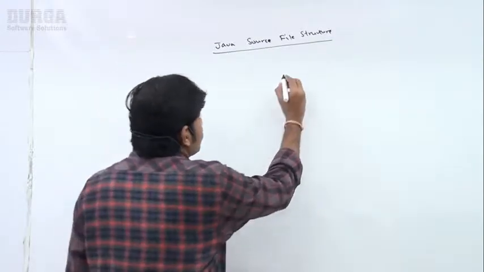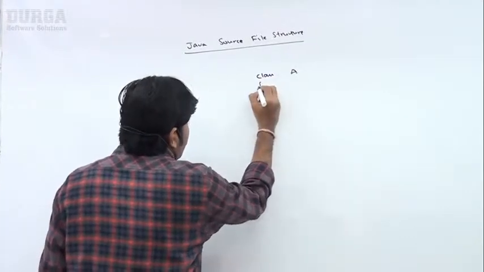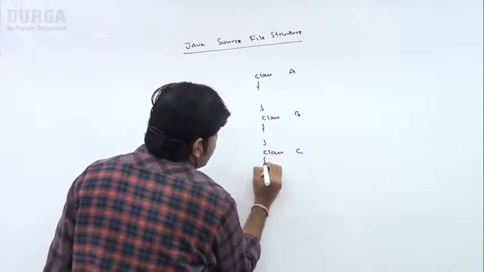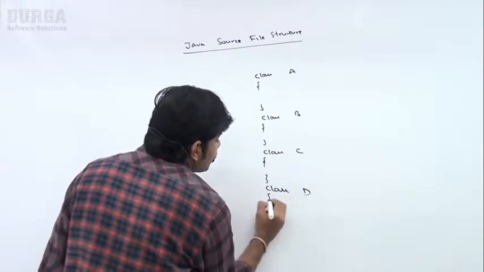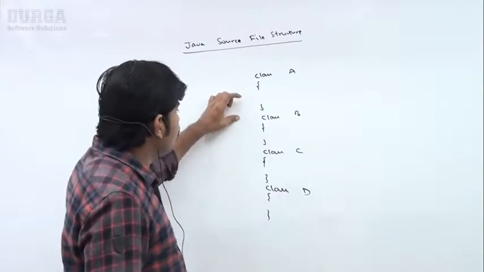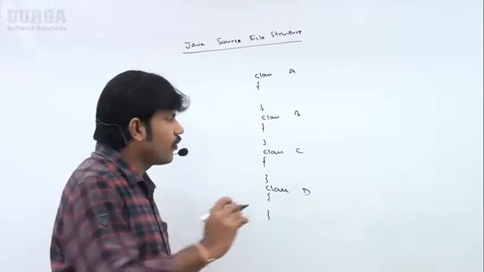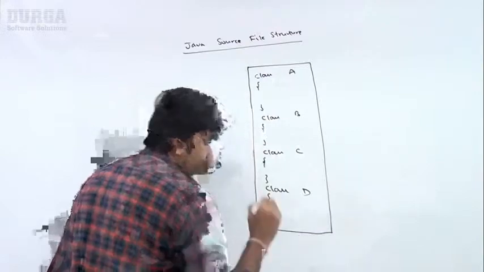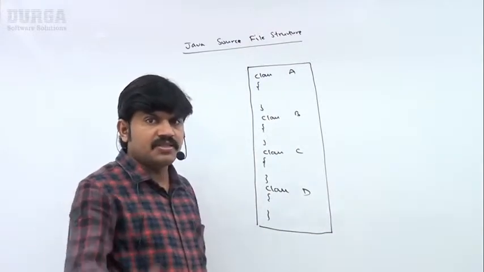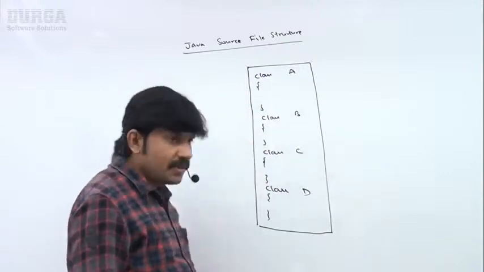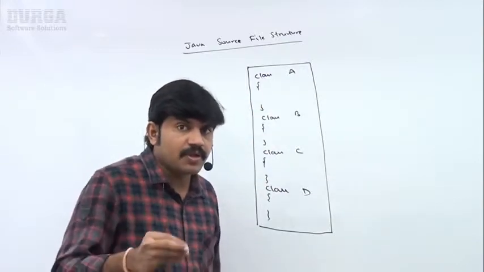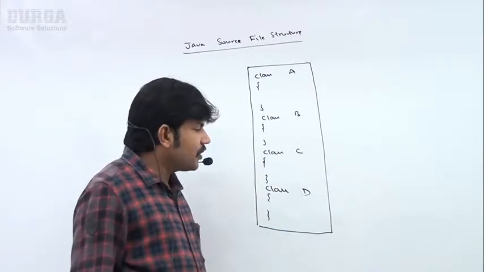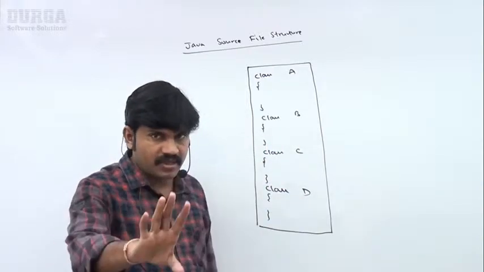Suppose I am writing a program. Class A, next class B, next class C, and class D I am taking. So in total A, B, C, D, four classes are available. Now this total is a single Java program. Remember this: a Java program can contain any number of classes. Don't think that only one class is allowed. No, any number of classes we can take.